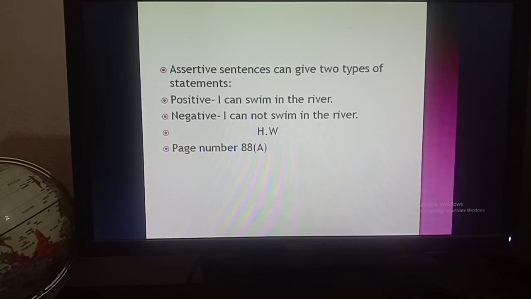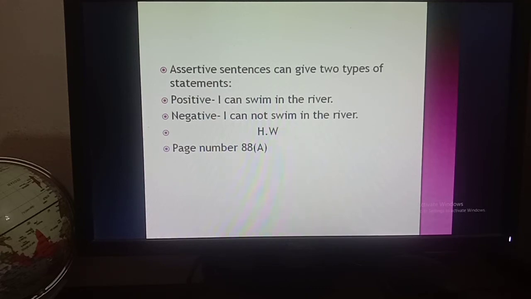An assertive sentence tells us information, and it gives us positive information and also negative information. So you have to remember this always, boys. An assertive sentence gives us two types of information, positive information and also negative information.